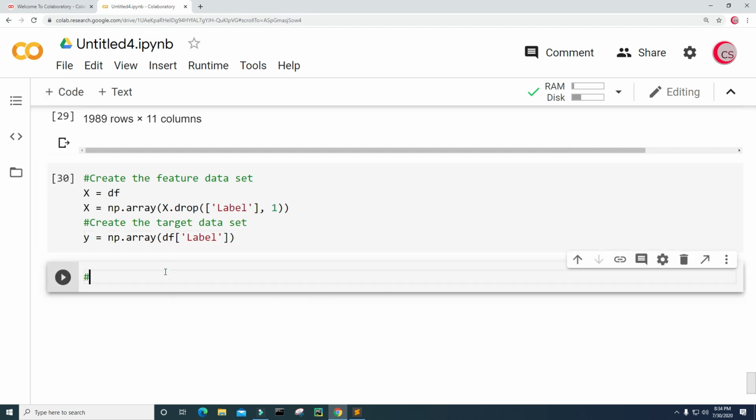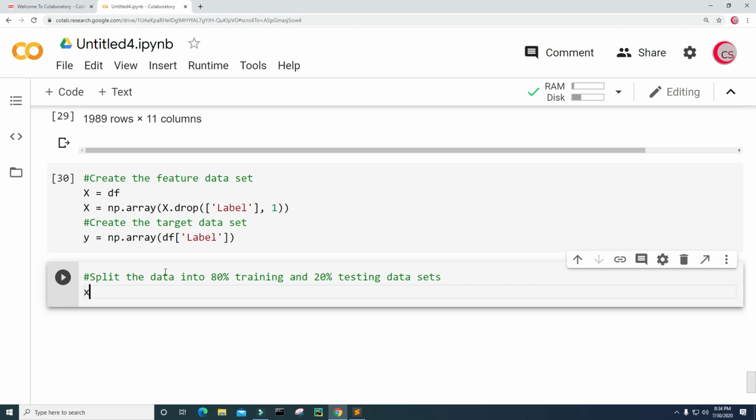And now I'm going to split the data into 80% training. So we're going to have 80% of our data for training the model, and 20% of the data for testing the model. All right. So I'm going to create a few variables: x_train, x_test, y_train, and y_test.